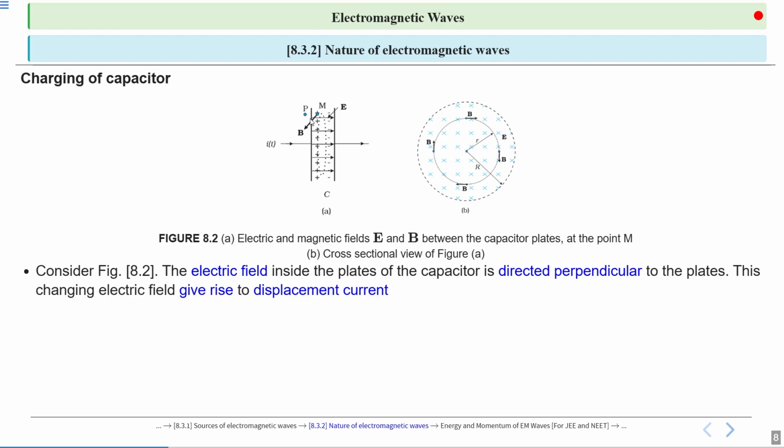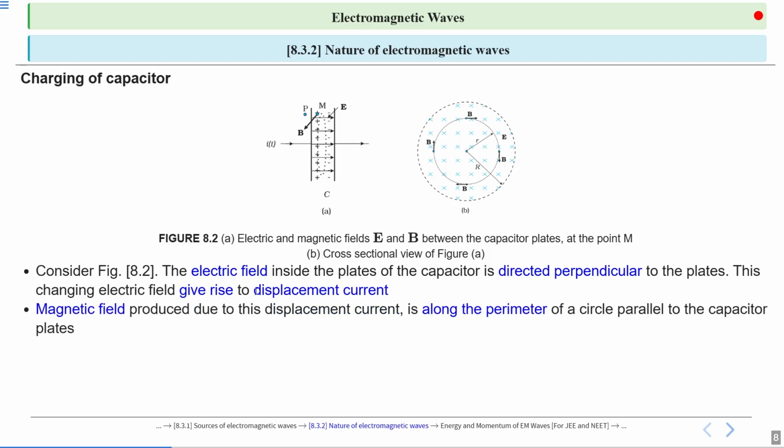So the electric field is from one plate to another, and the direction of the electric field is perpendicular to the plane of the plates. This electric field is changing, so this changing electric field gives rise to the displacement current. According to Maxwell's law, the magnetic field produced due to displacement current will be along the perimeter of the circle, parallel to the capacitor plate.